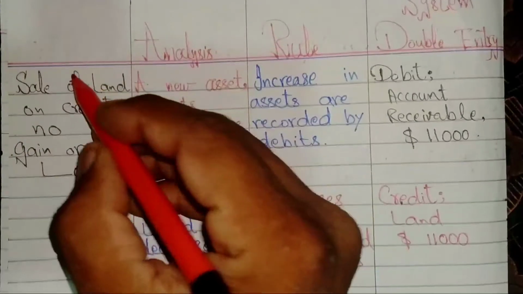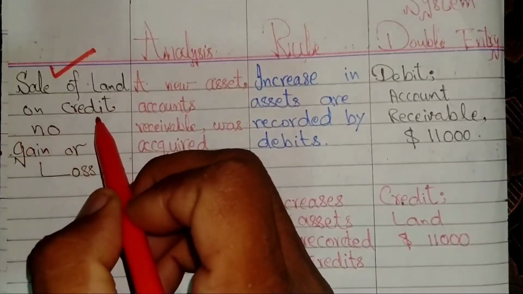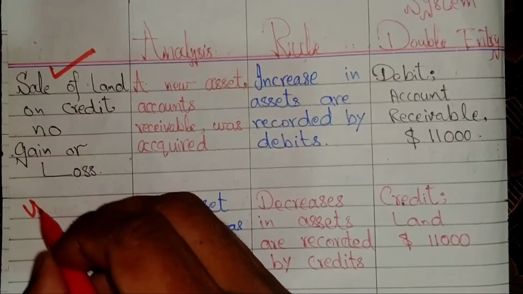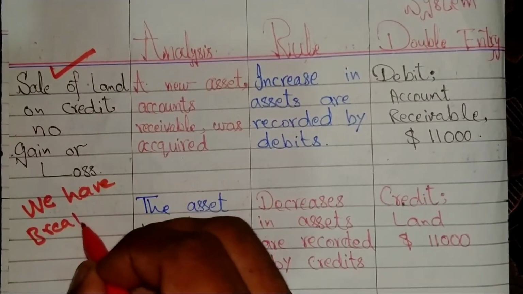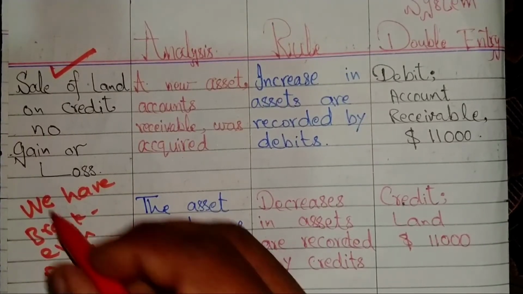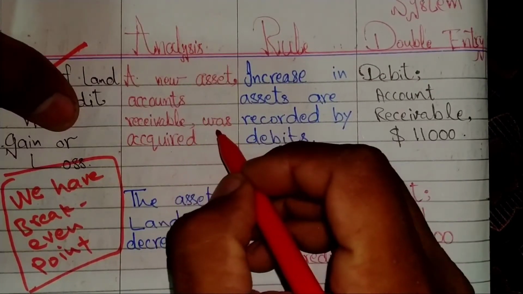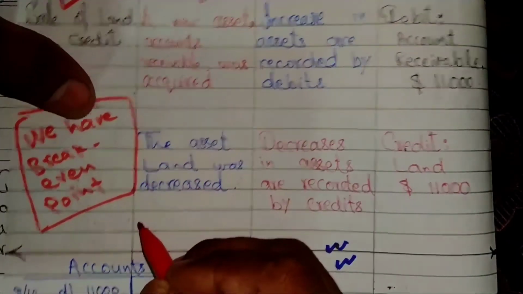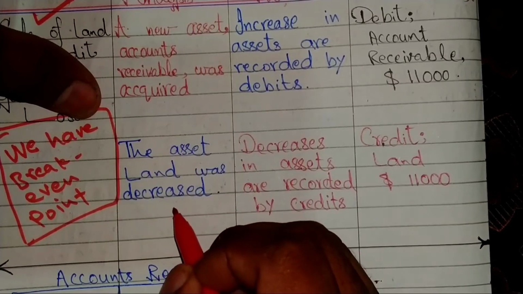The short snapshot is sale of land on credit with no gain or loss, the break-even point. A new asset, accounts receivable, was acquired. The second effect in the analysis is that the asset land was decreased.